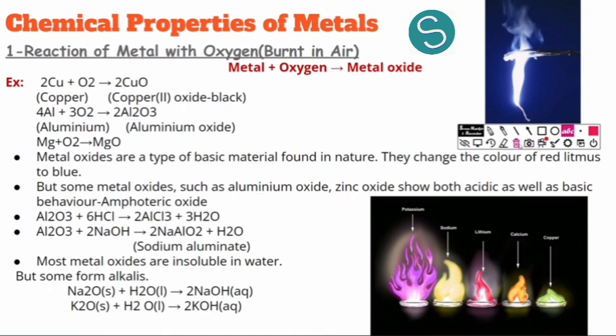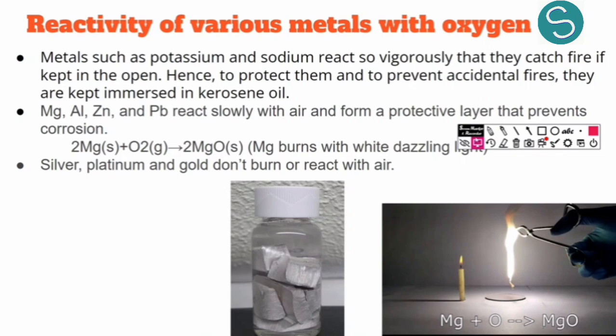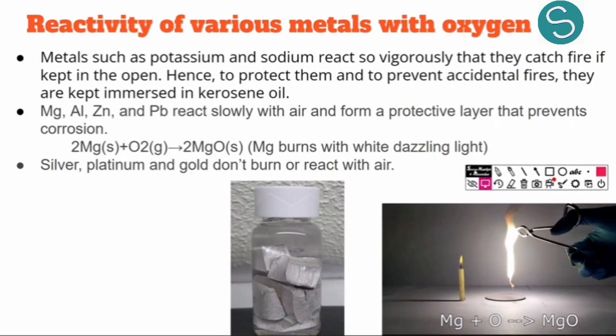The next topic which we have is reactivity. So now we know that metals react with oxygen to produce metal oxide, but what do we mean by rate of reaction? The speed with which any metal is reacting with oxygen is different for all metals. Some metals react very quickly and very vigorously, that is, they can be explosive.